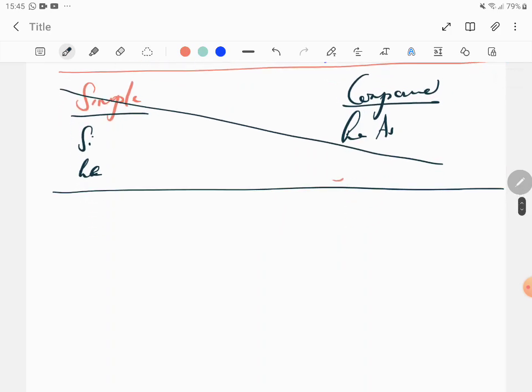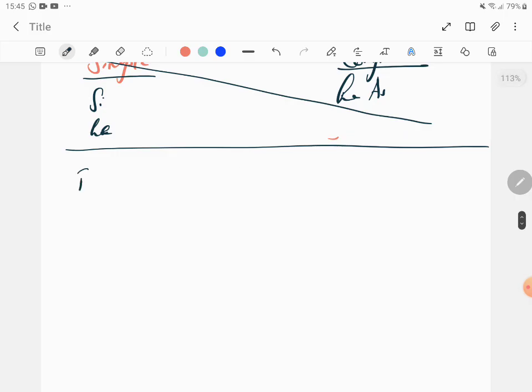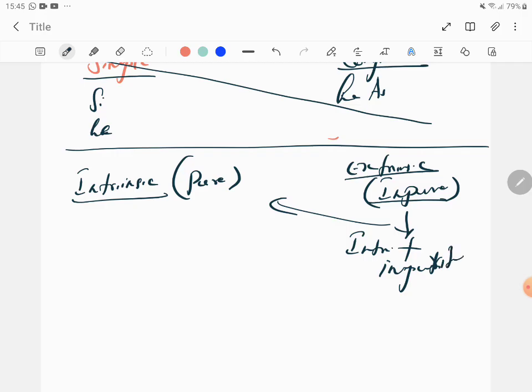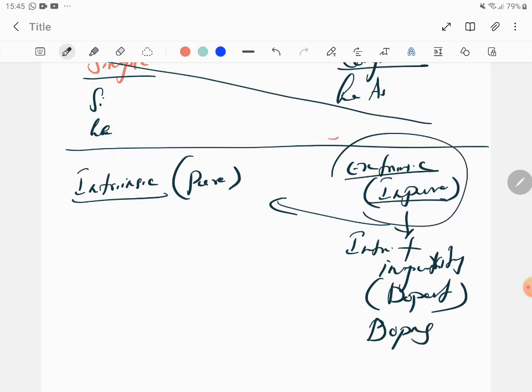But what they'll ask is, there are two types of semiconductor. One is intrinsic semiconductor. Another is extrinsic semiconductor. Intrinsic is a pure form of semiconductor and extrinsic is an impure semiconductor. How do you create an extrinsic? Take an intrinsic or pure form and add an impurity. The impurity that is added is called dopant, and the process is called doping. By means of doping, you are able to create an extrinsic semiconductor.